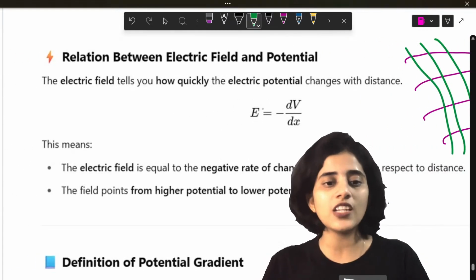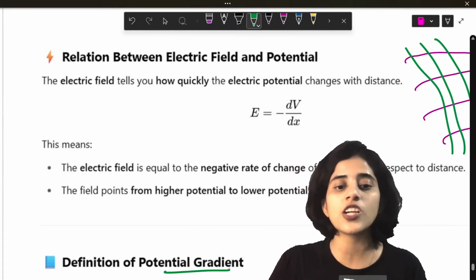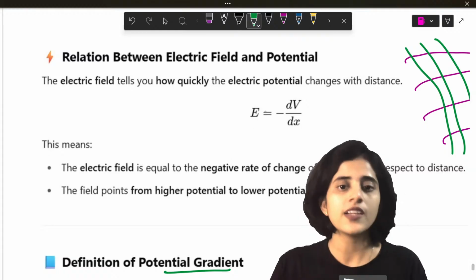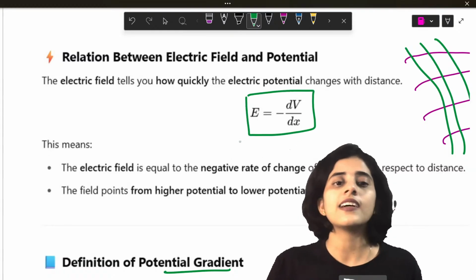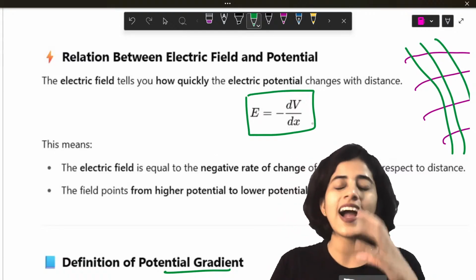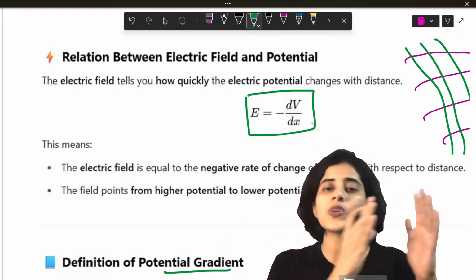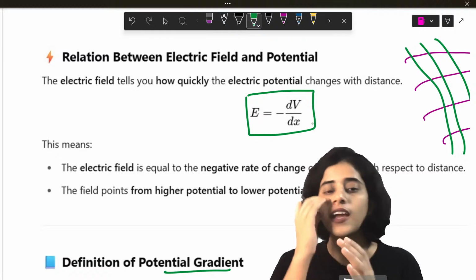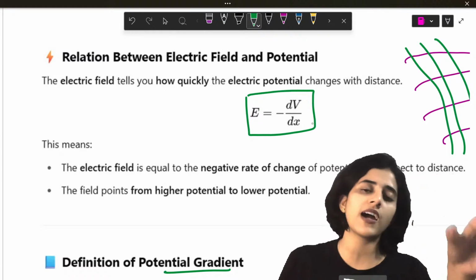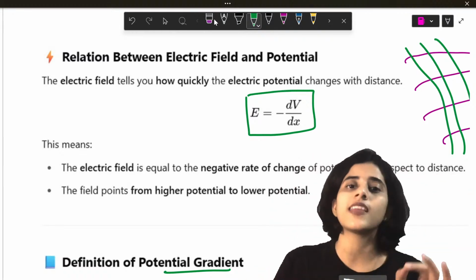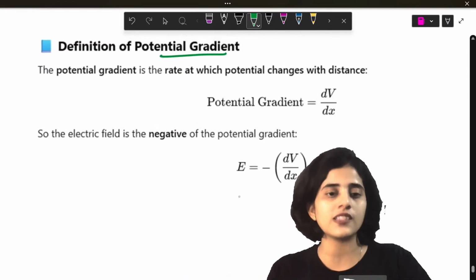So that change is called potential gradient. Okay. So E is equal to minus dV by dx is the electric field. It tells you how fast the potential changes with respect to distance. Okay. And electric field always flows from higher potential to lower potential. That is what the negative sign represents.